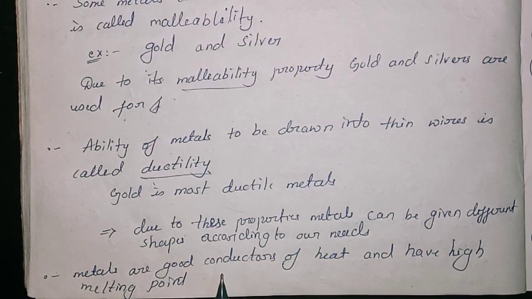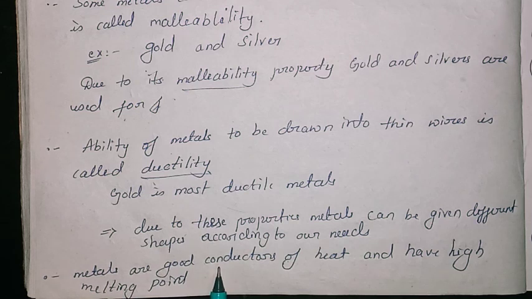Then which examples can you give for good conductors? Silver and copper are good conductors, rather than iron. And what about bad conductors? All metals are not good conductors, okay? Some metals are good conductors and some are not.